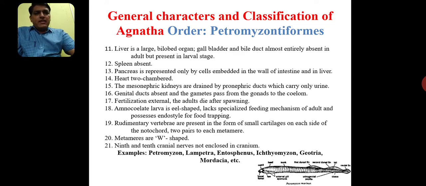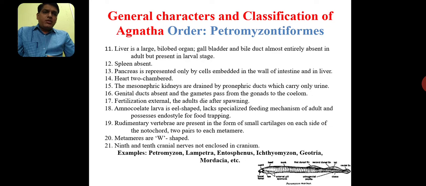So many characters are there. In the case of Petromyzontiformes, the liver is large, no doubt. Bile organs, the gallbladder and bile ducts, are almost entirely absent in adults, but present in the larval stage. The most important thing is that the liver is a large, bilobed organ. In higher vertebrates, the liver has 4 lobes, but majorly we observe 2 lobes, and the right lobe has 2 other anatomical lobes, so they include these 4 lobes. But in Petromyzontiformes, the liver is a large, bilobed organ, the gallbladder is almost absent, and the bile duct is almost entirely absent in adults, but mostly present in the larva.